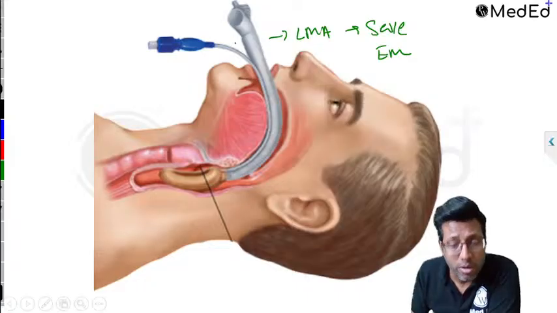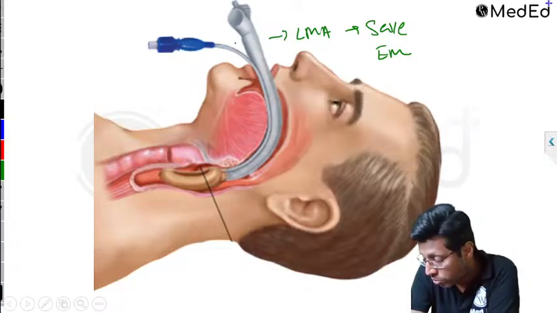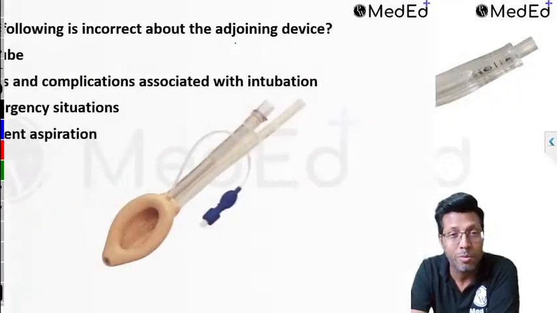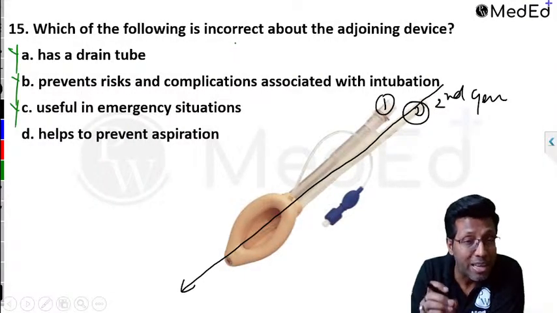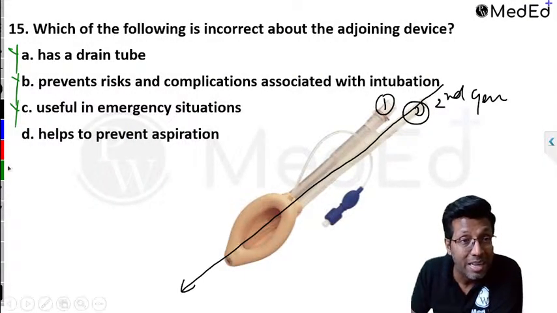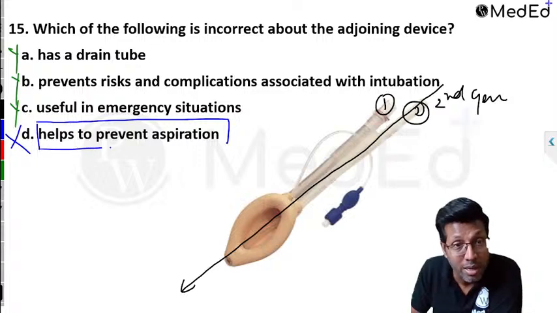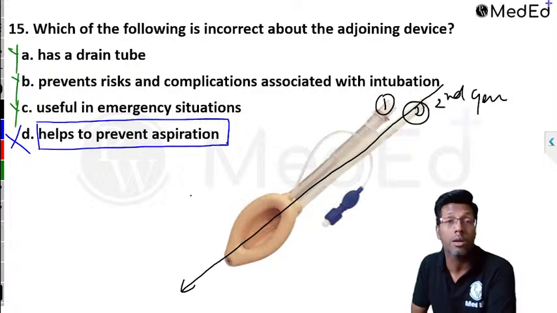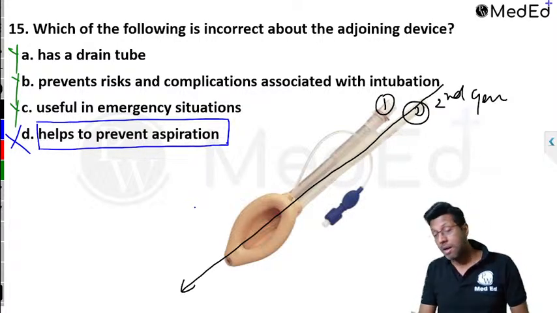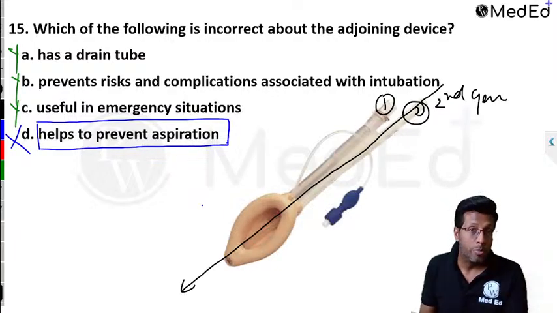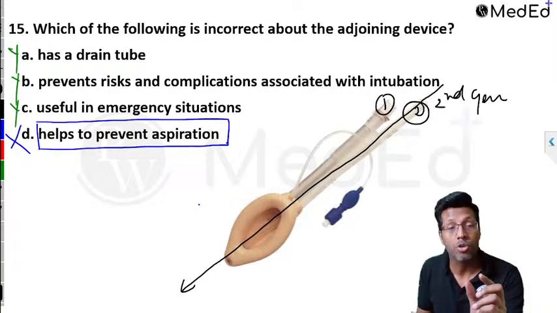Absolutely correct. But what is the fourth point where people got confused? हाँ डॉक्टर करेक्ट करेक्ट करेक्ट आप सबको समझ में आया. It helps to prevent aspiration? No, it decreases the chances of aspiration. This is the most important point. It is incorrect. Does it help to prevent aspiration? No. यार एग्जाम में ऐसे ही क्वेश्चन पूछते हैं घुमा घुमा के. The point is you're supposed to be understanding what they have asked you in the exam.